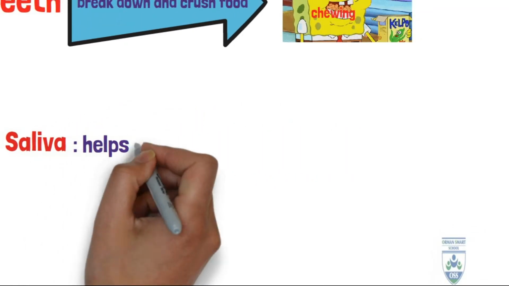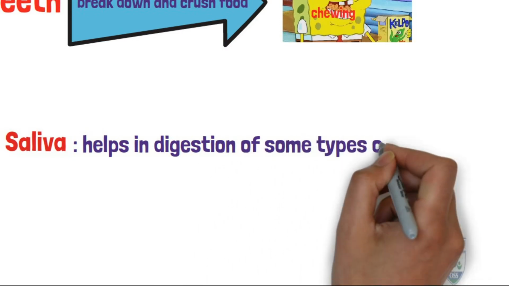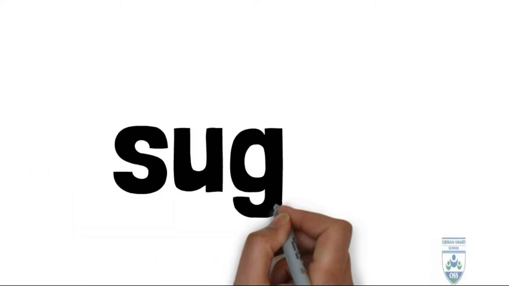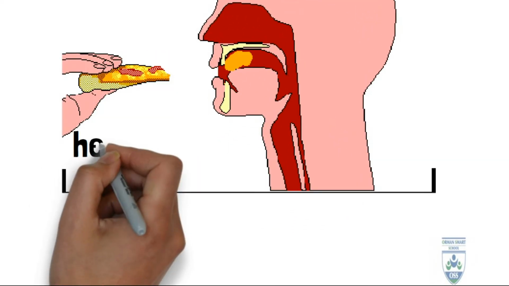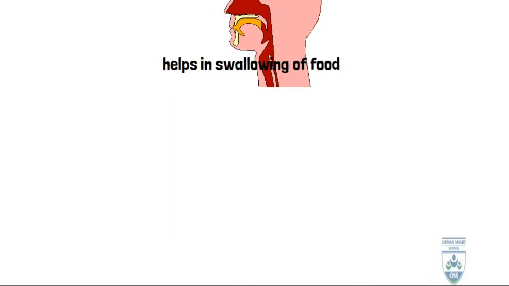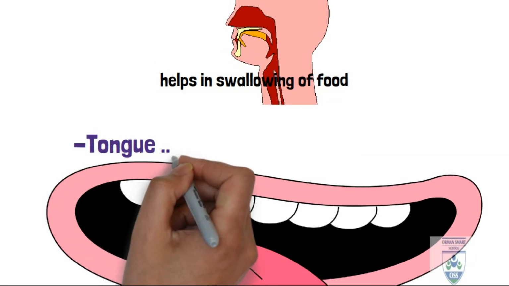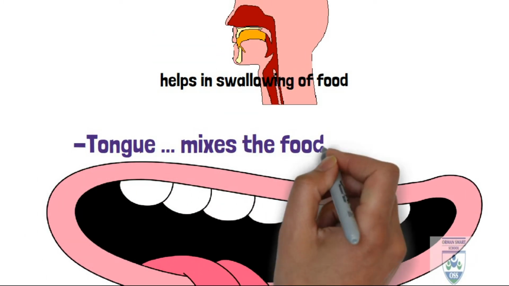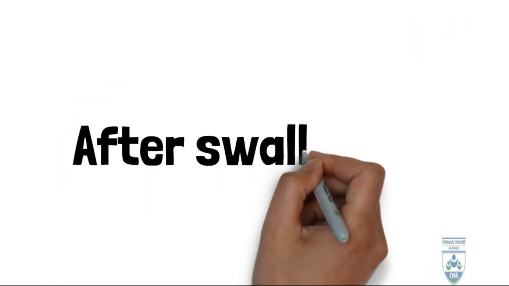Saliva helps our body in the digestion of some types of food. Like what? Like starch. Saliva digests starch and gives us sugar. Also saliva helps us in swallowing food, making the swallowing process very easy. The tongue is like a spoon. The tongue mixes the food with saliva to make it soft.